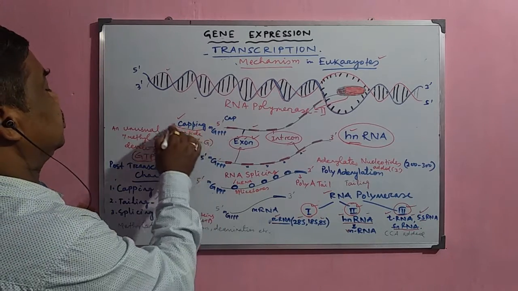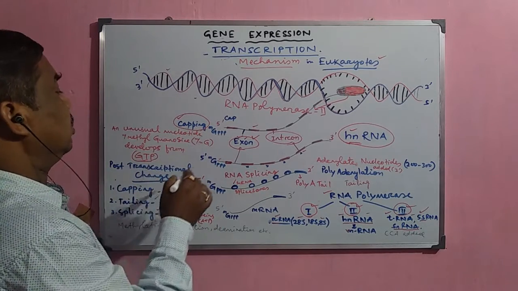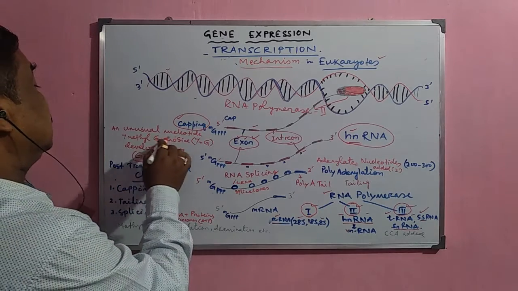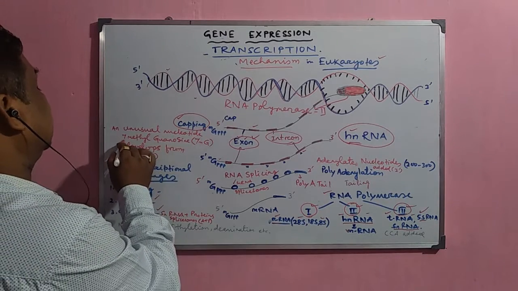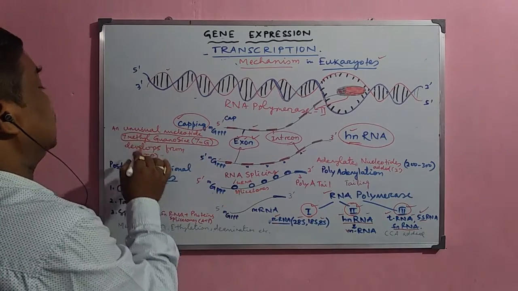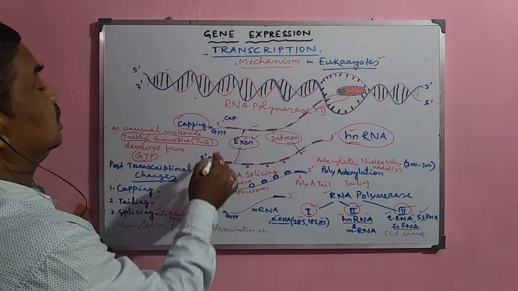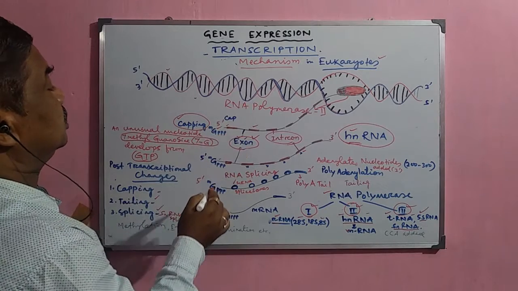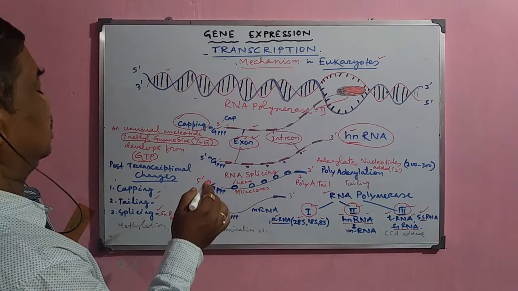During this capping process, what happens? An unusual nucleotide called 7-methylguanosine is attached at the 5' end of this mRNA.